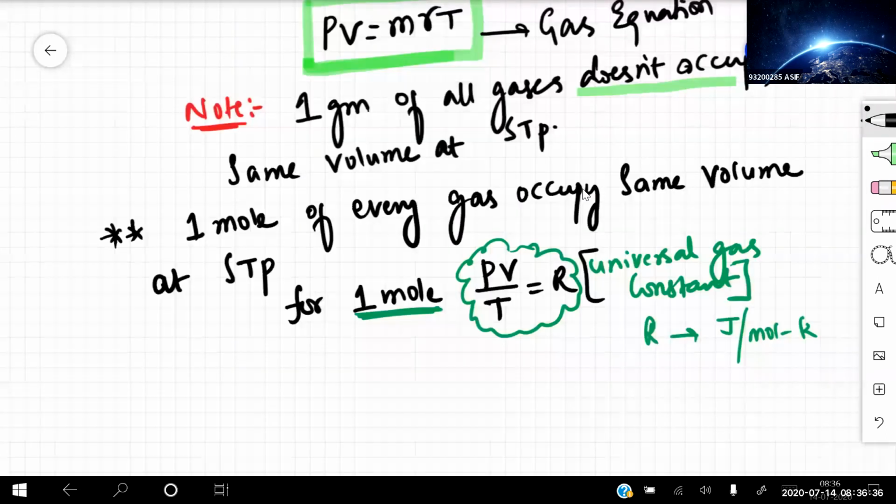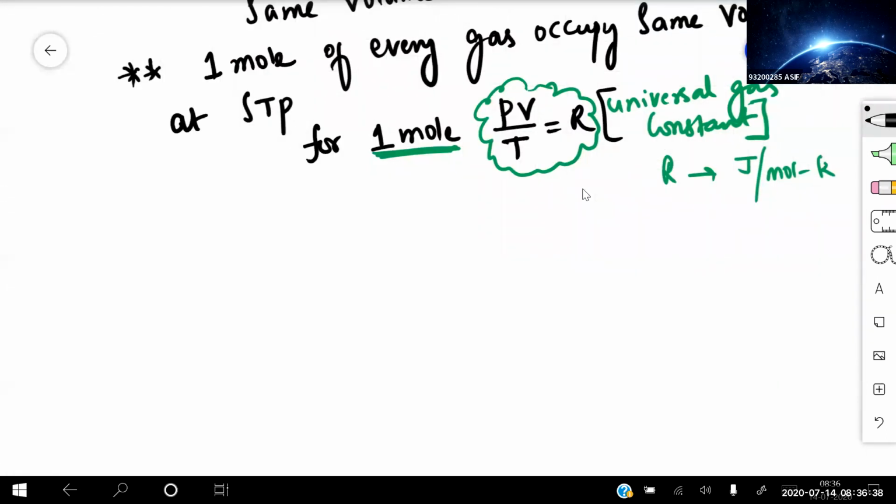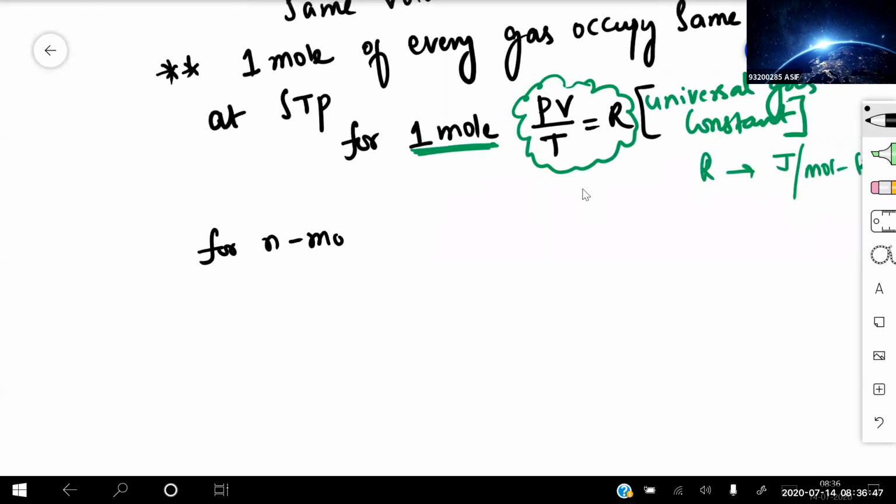Is that point clear, beta? So for n moles, PV by T will be equal to n times R. So I can write PV is equal to n into R into T. This is known as the ideal gas equation.